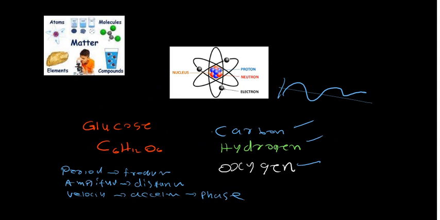In the same way as for atoms, a simple harmonic motion may consist of period, frequency, amplitude, distance, velocity, acceleration, and phase. We are going to learn these very soon in this video. Let's move to the next slide.